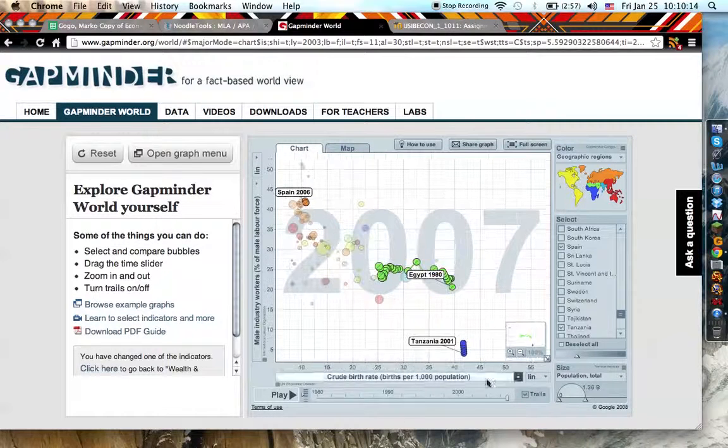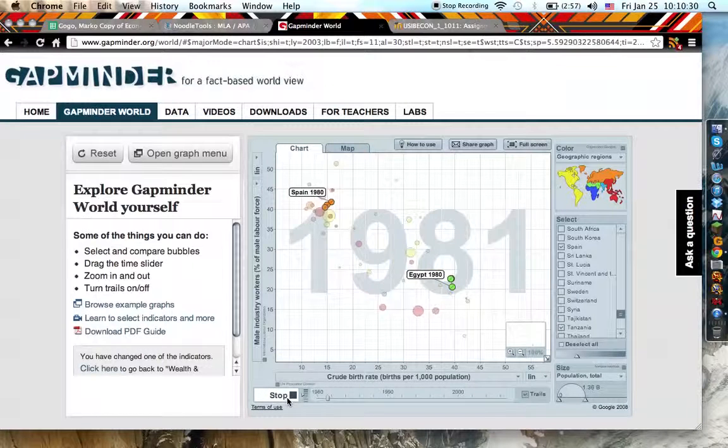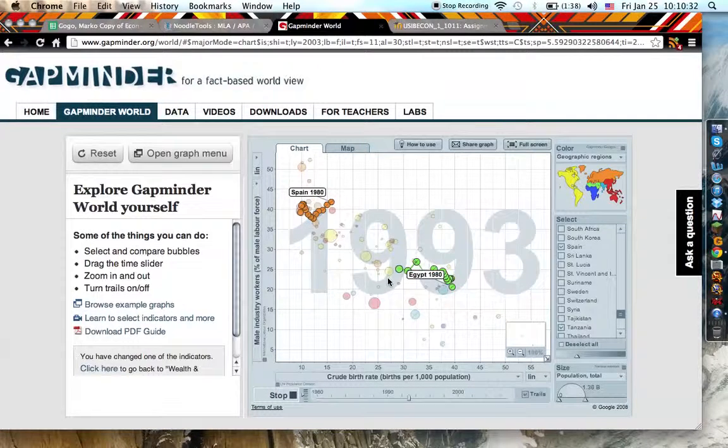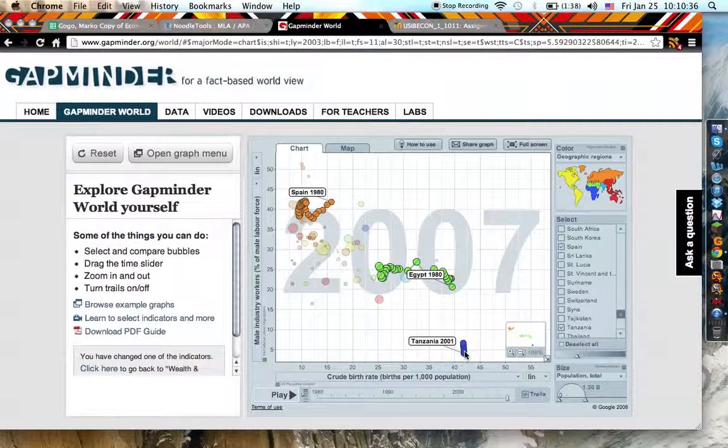Alright, hello. Today I'm gonna concentrate on the countries Spain, Egypt, and Tanzania. My y-axis is male industry workers as a percent of male labor force, and my x-axis is crude birth rate, births per 1,000 of population. My specific country is Spain, which I'm gonna concentrate on later. Let me just show you how it developed really quickly. And yes, in Tanzania we have less data because there was obviously less data collected.